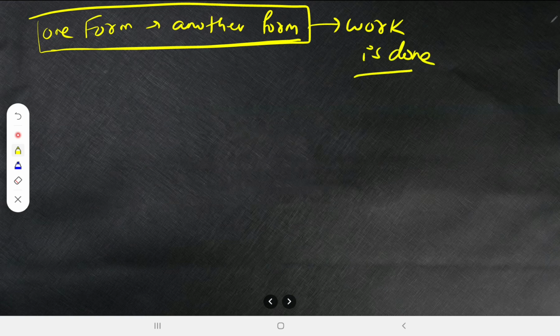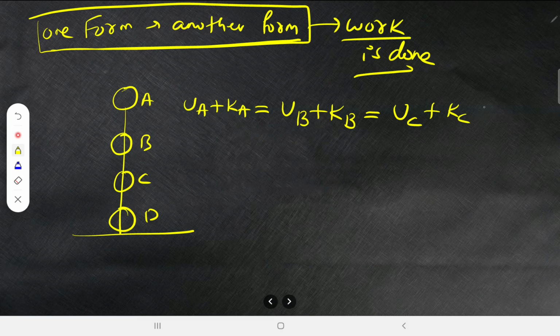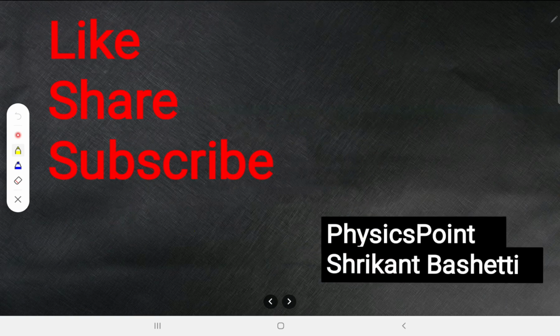Then afterwards we did the energy analysis of a freely falling body. Whenever a body is falling from this point to this point, if you take many points here, this is point A, point B, point C, point D. So potential energy at point A plus kinetic energy at point A is equal to potential energy at point B plus kinetic energy at point B. Similarly, potential energy at point C plus kinetic energy at point C is equal to potential energy at point D plus kinetic energy at point D. The same holds for the body which we are throwing above: if you take A, B, C, D, the same thing holds good. I hope the law of conservation of energy concept is quite clear.